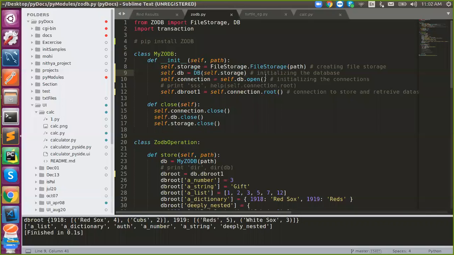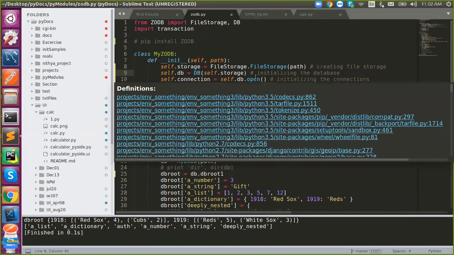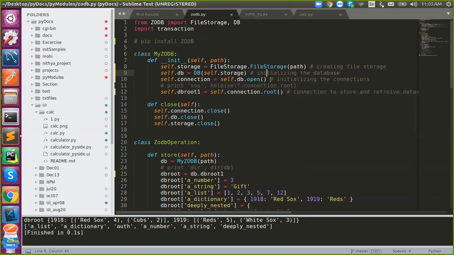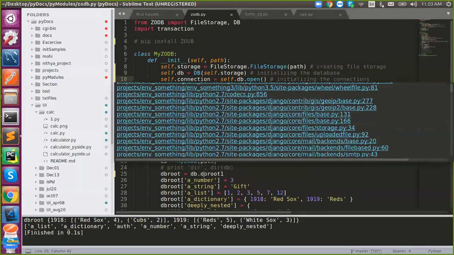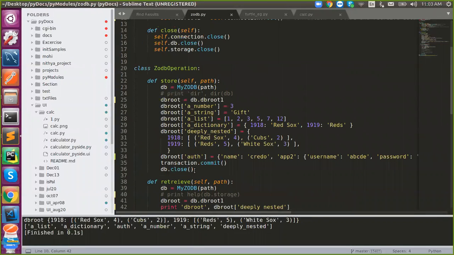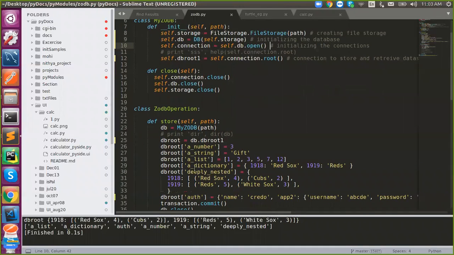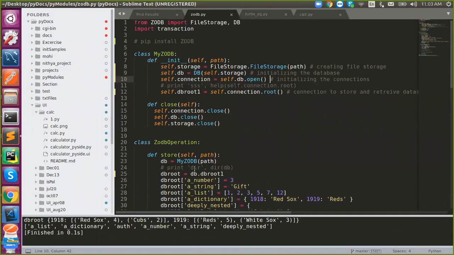In SQL and NoSQL alike, they use something called use database. So here we say db.open. We're supposed to say db.open to initiate transactions to store and retrieve from a database. Once you're done with it, just say db.close. That's it.